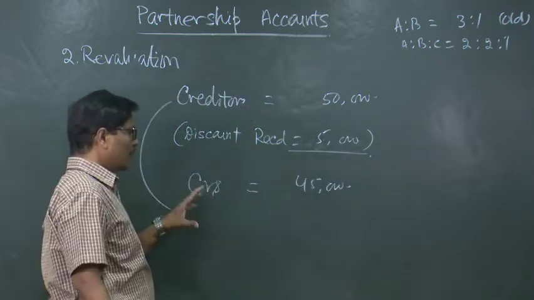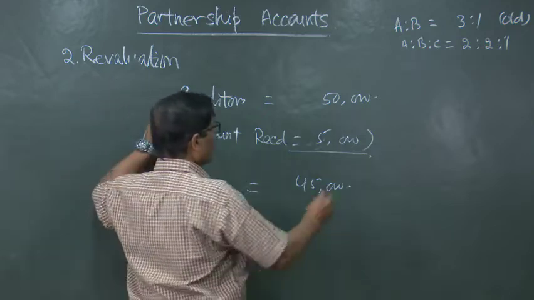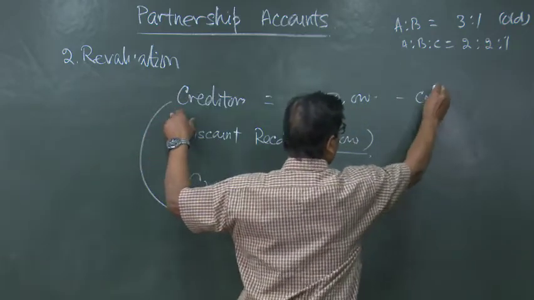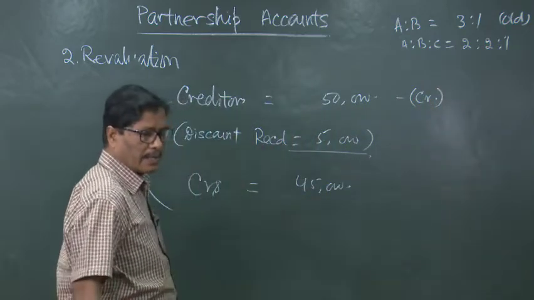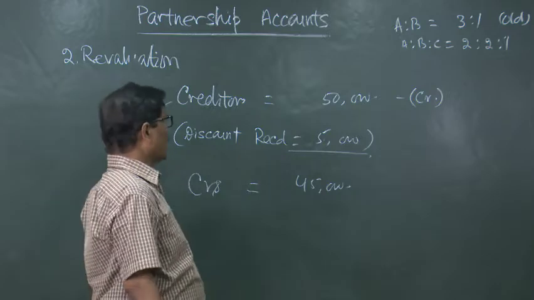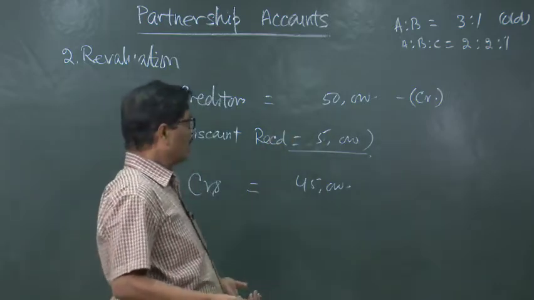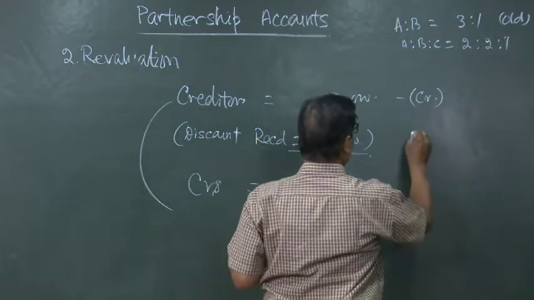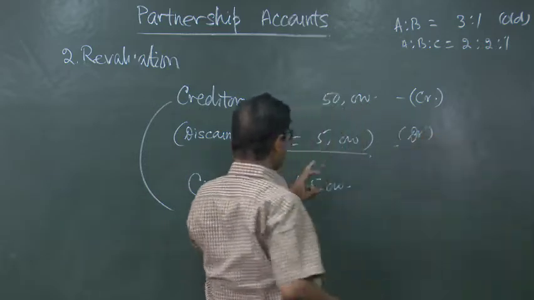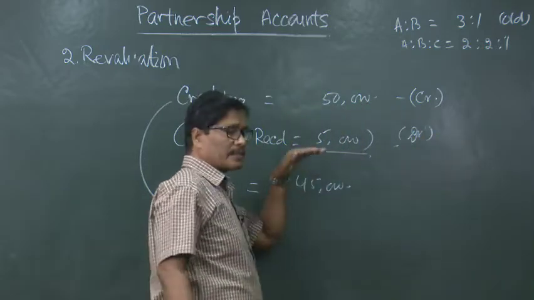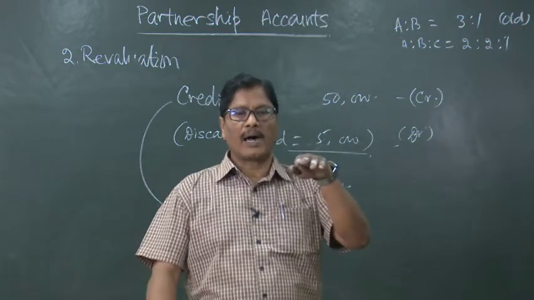Now, let us come to the journal entry. Creditors account is standing credited; any liability is a credit balance. If it is reduced, that means there is a profit for the organization, so it will be debited. If we debit 5,000, then only it will reduce.